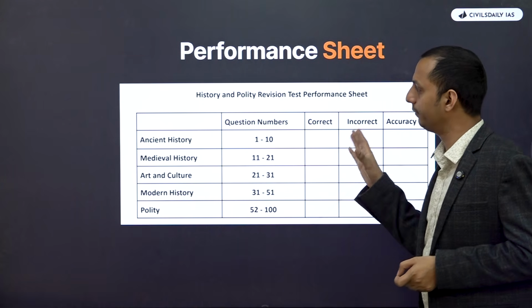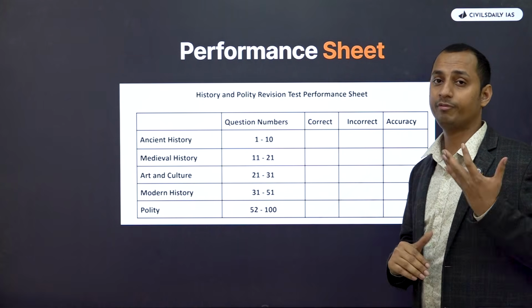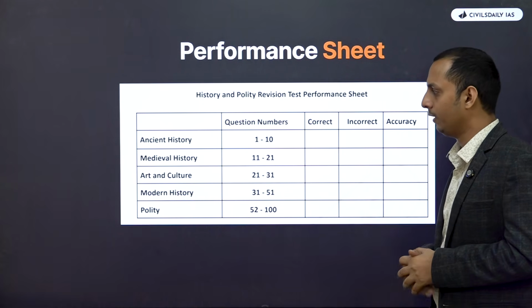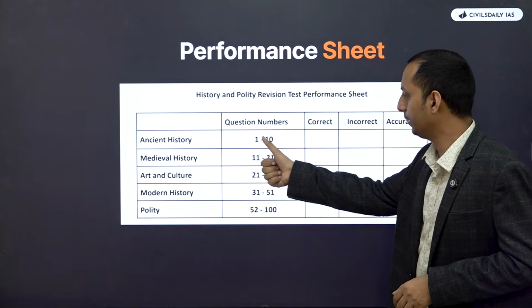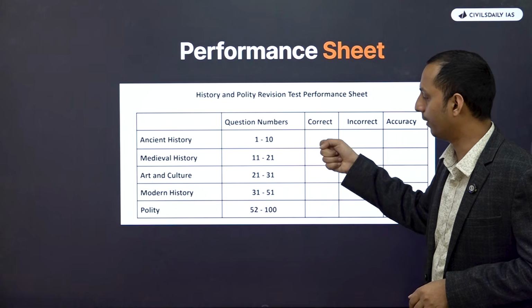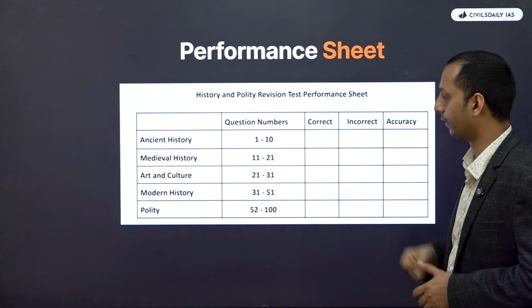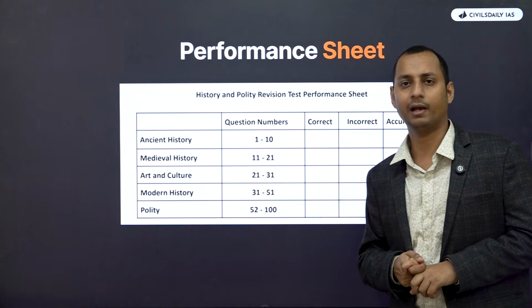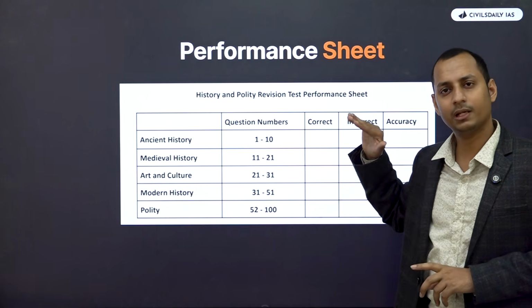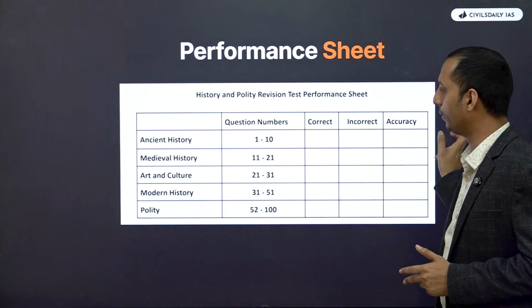Because if you see here, this is one of the performance sheets of our revision test which recently happened. So we have given here the question numbers. Ancient history was from 1 to 10. A person can mark here whether they have correct, kitna correct ho gaye, kitna incorrect ho gaye. Now they will understand, okay, fine, ancient history is one area that I am very lacking. Now this is basically the level 1. Now how would the level 2 analysis be?